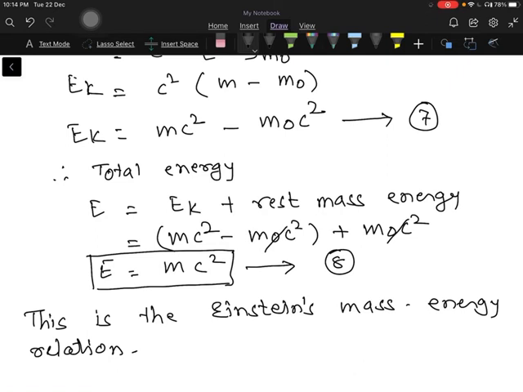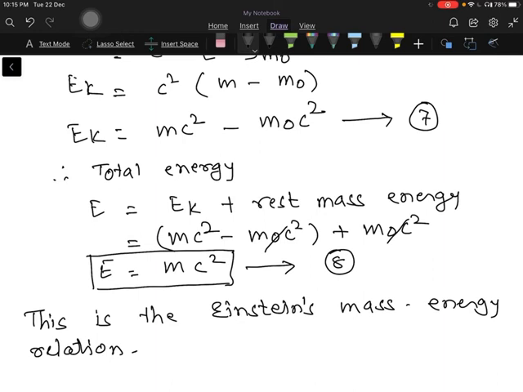When a nucleus breaks, this energy is released, or whenever lighter nuclei fuse, this energy is released. This is the energy of fusion and fission reactions, and you all know this nuclear energy is utilized for different purposes. So we find the application of the mass energy relation E equal to mc square in nuclear reactions.